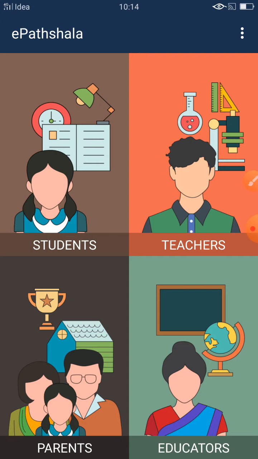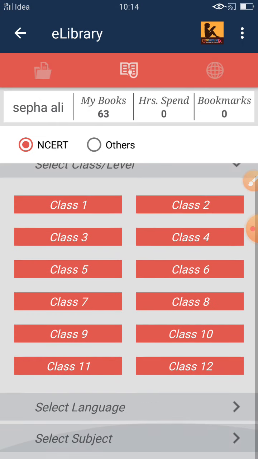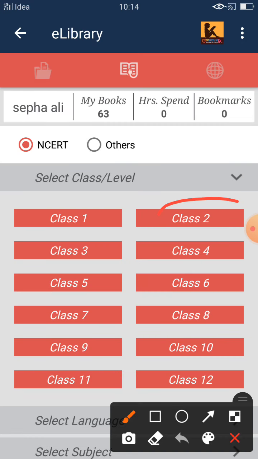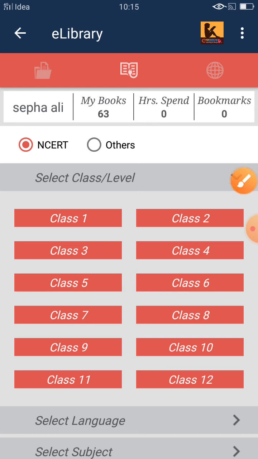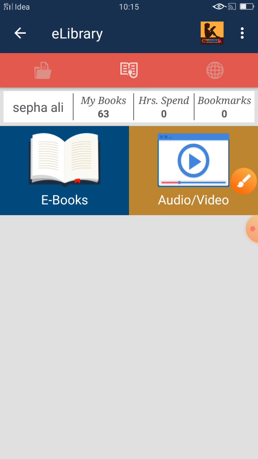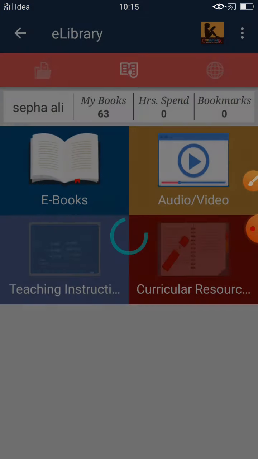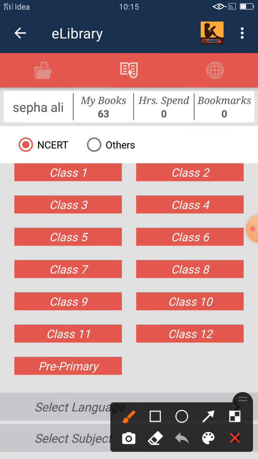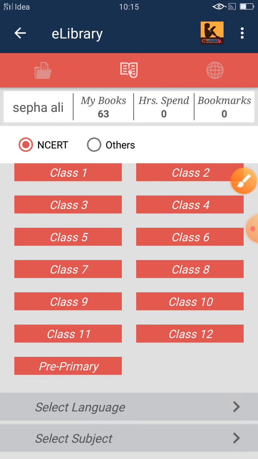Okay, see, ebooks. If you are of second class, you can download second class books. If you are of first class, you can download first class books. If you are third, fourth, whichever book you have to download, you can download. But in teacher you can download any book. Teacher is my favorite, so see, there are so many books in my phone, because I select the teacher option and I study all the classes.